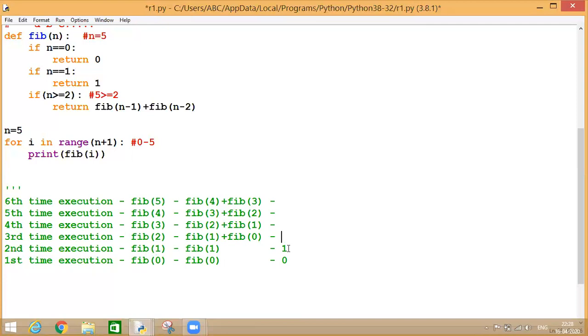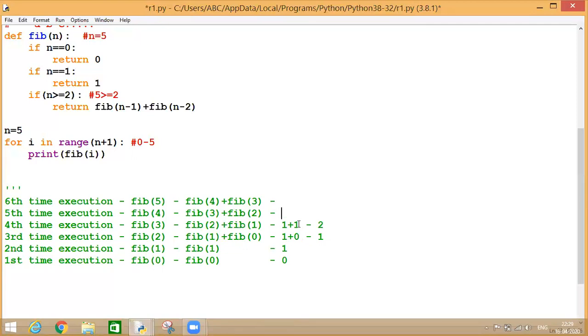Now fib of 1 is 1 plus what is fib of 0 over here? It's 0. So it will calculate as 1. Let's move here. Now equation is saying fib of 2 plus fib of 1. My fib of 2 has been calculated over here as 1. So I'll write over here 1 plus. Now what is my fib of 1? It is written over here. This is again 1. So 1 plus 1 is 2.